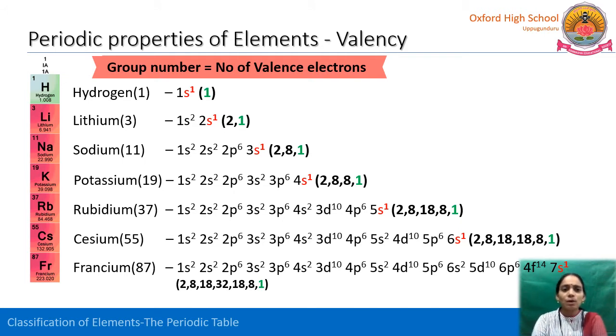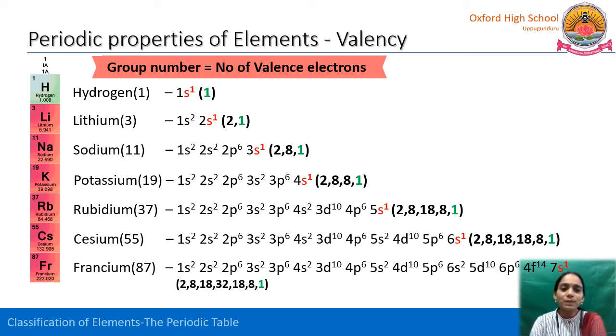So, if we observe here, hydrogen, lithium, sodium, potassium, all these elements try to get the stable electronic configuration by losing their single electron.